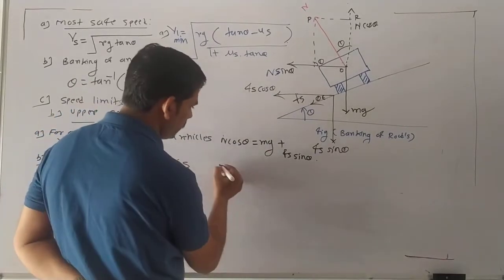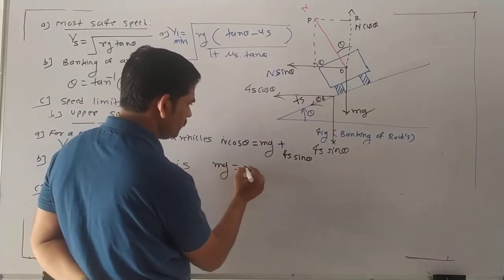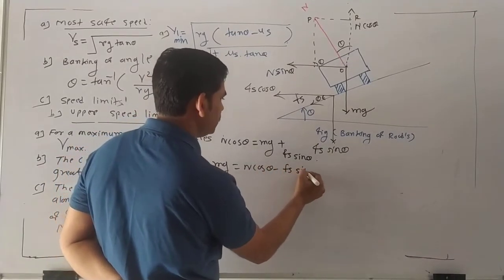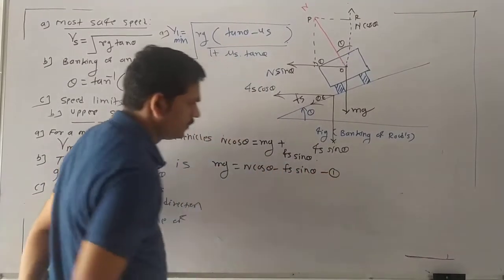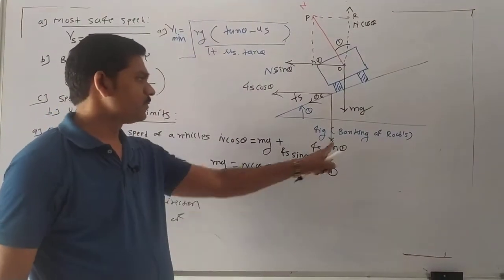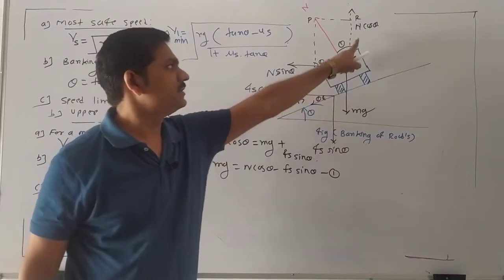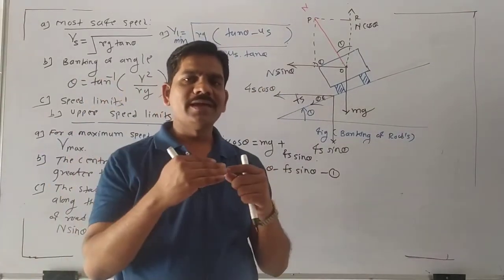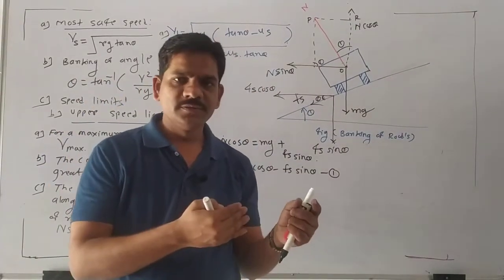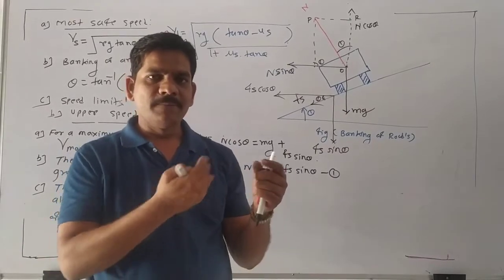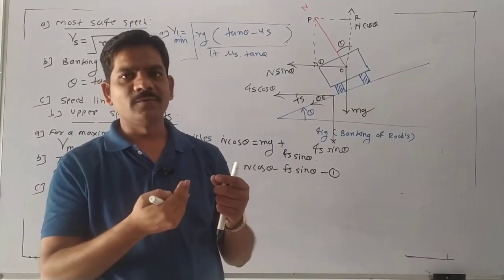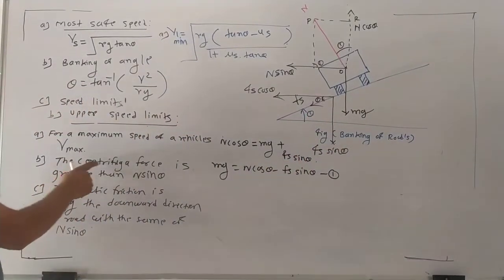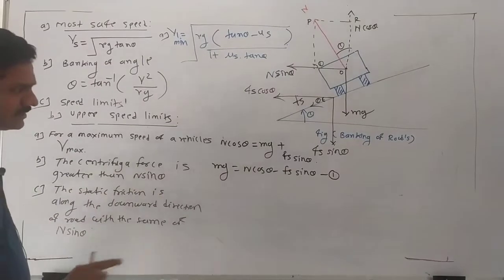Now if you do the modification, Mg is equal to N cos theta minus Fs sin theta. Suppose this is equation number 1. This is for the vertical forces, downward and upward. Now the other is the normal reaction, which is a centripetal force toward the center, and the friction force is also toward the center. Why? Because the centrifugal force is more. We already wrote that the centrifugal force is greater than N sin theta.